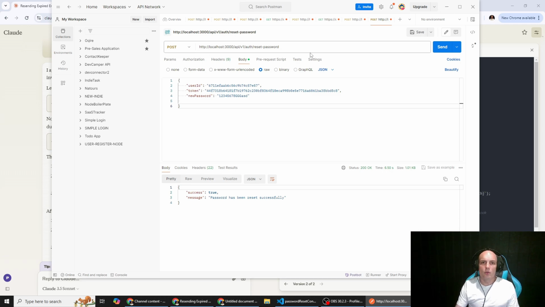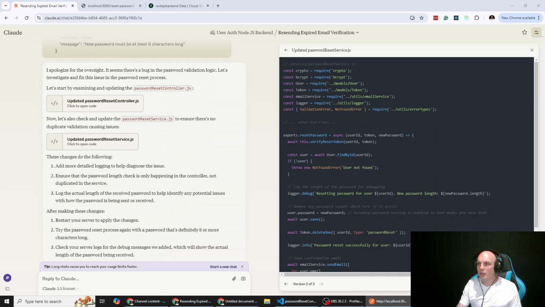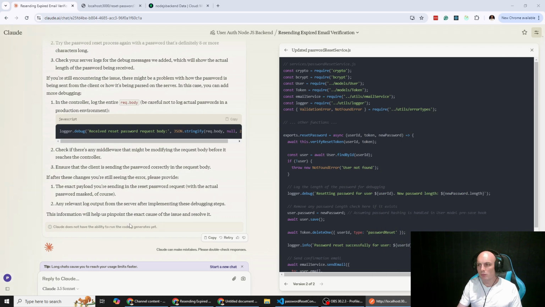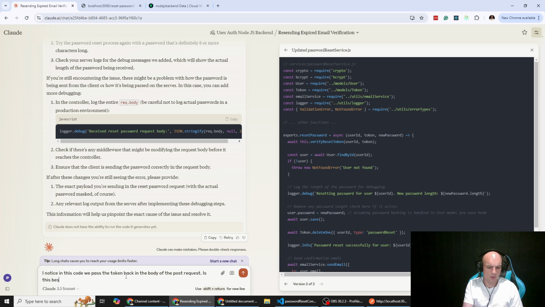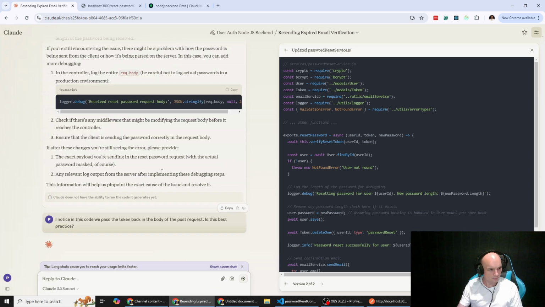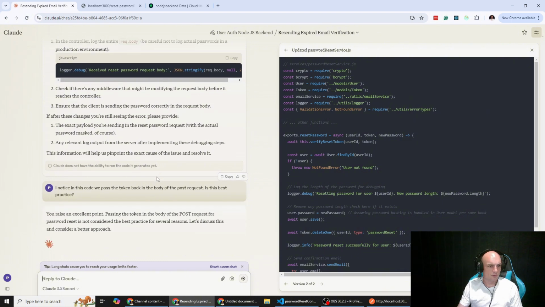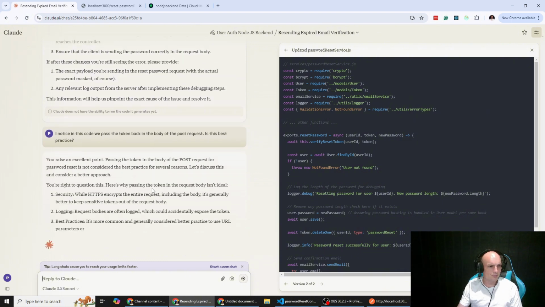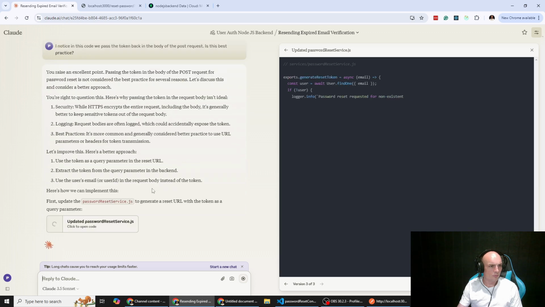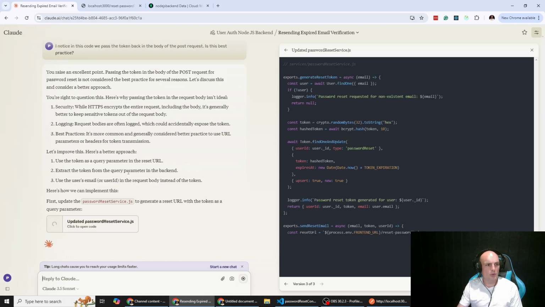That's fantastic. So while I was writing that code, there were a couple of things that I noticed. One was the rate limiter. The other one was that we were passing in the token directly in the body. So I just want to ask if that's best practice. I noticed in this code we pass token back in the body of the post request. Is this best practice? Didn't think so. So yeah, it's better to send it as a query parameter in the reset URL.